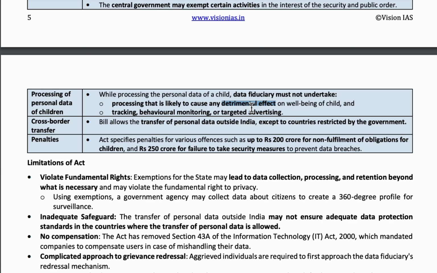So here one drawback is they have specified that a detrimental effect on the children will be penalized, but they did not define what the detrimental effect is. So this is one of the drawbacks. Okay, on children the definition of detrimental effect is not defined. So if it is not defined, this also might be misused by the data fiduciaries.